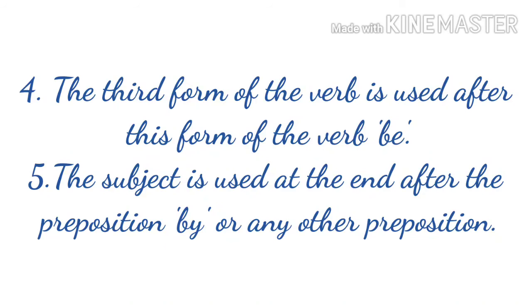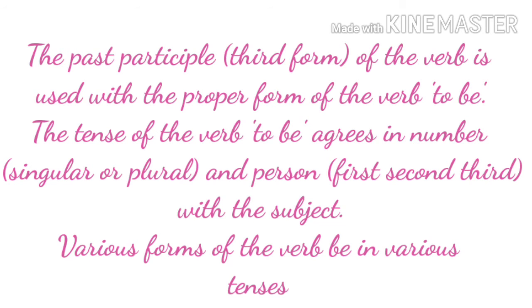The third form of the verb is used after this form of the verb be. The subject is used at the end after the preposition by or any other preposition. The past participle means the third form of the verb is used with the proper form of the verb to be. The tense of the verb to be agrees in number, singular or plural, and person, first person, second person, and third person with the subject.